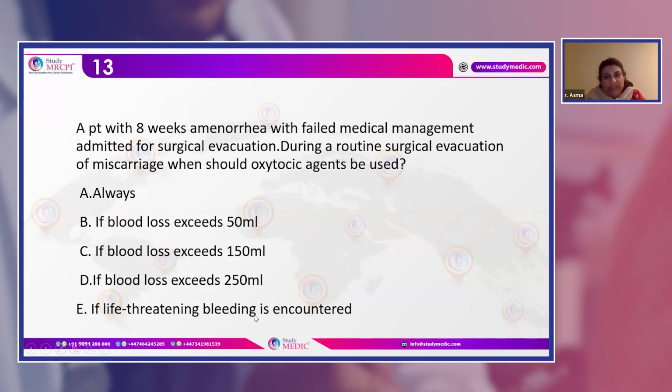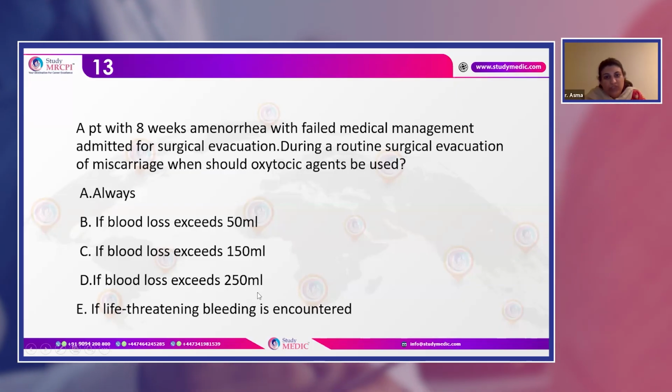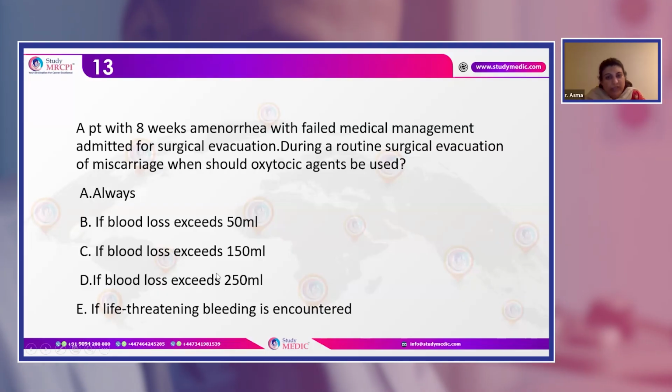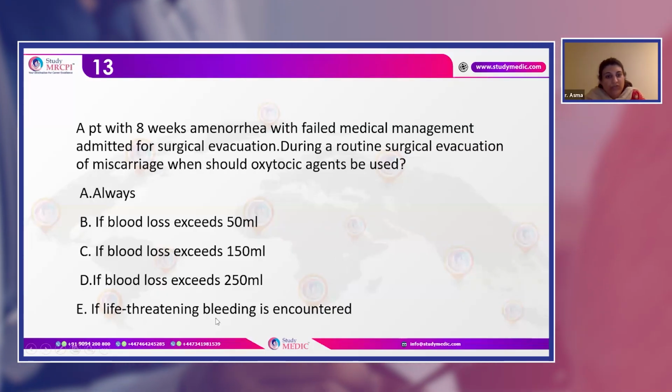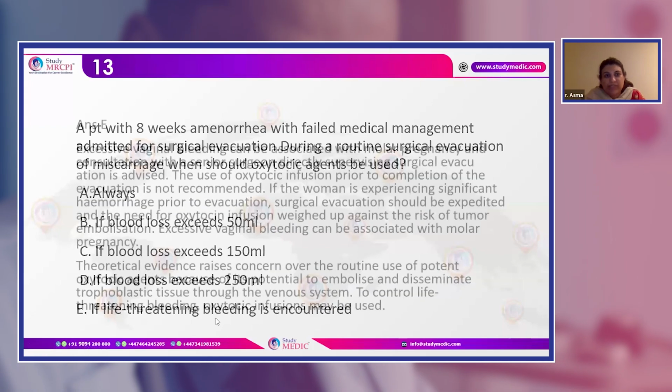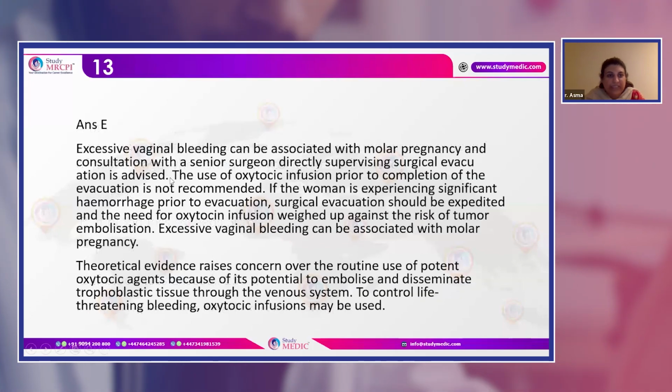encountered. So in these cases, when you're doing surgical evacuation, you don't need any specific volume in ml at which you have to give the oxytocin, but you need to give it when you're suspecting bleeding. So the answer is E.